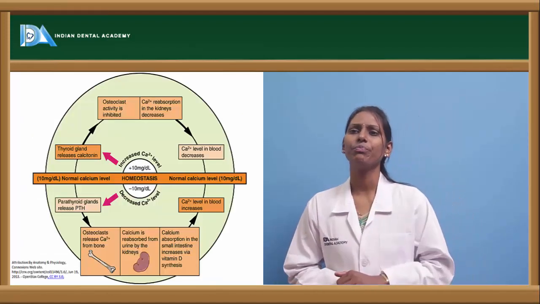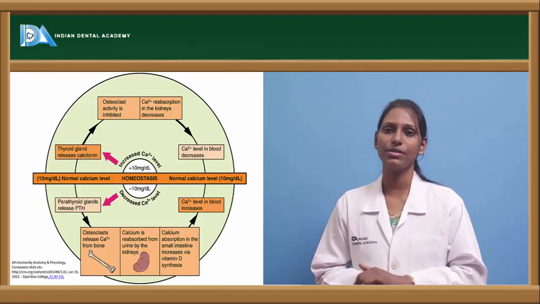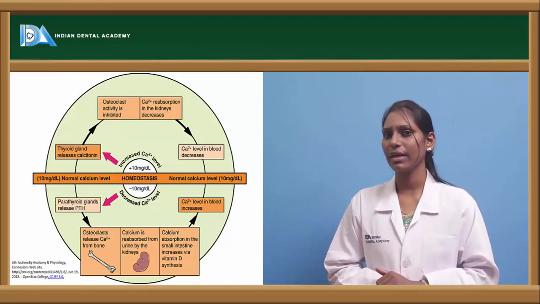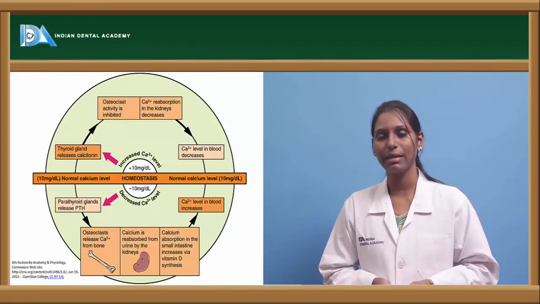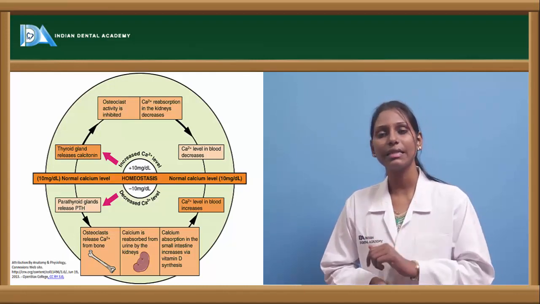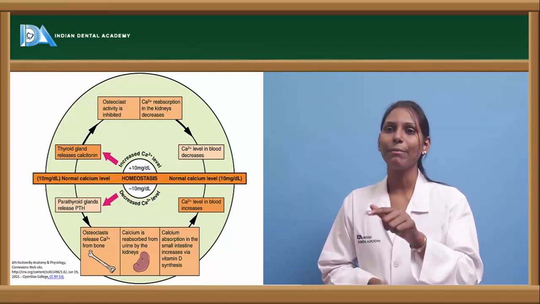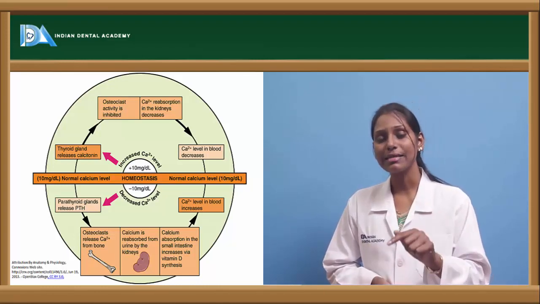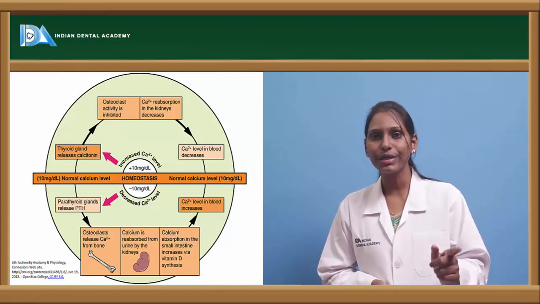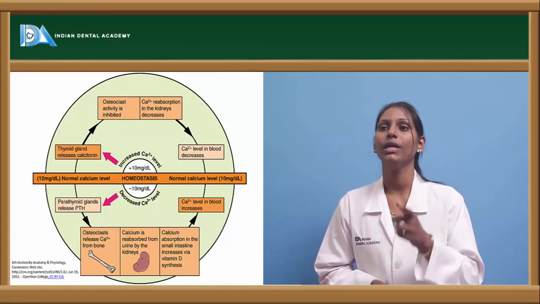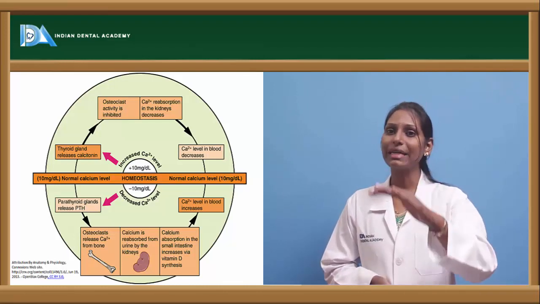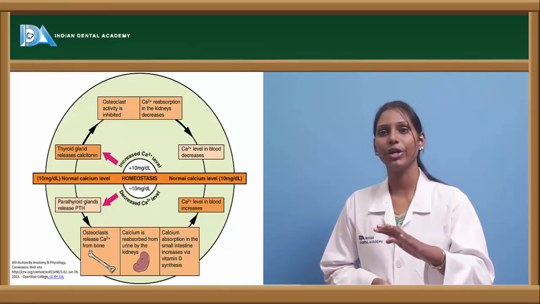Now this is a picture showing how homeostasis of calcium occurs. As we know, the normal calcium level is 9.4; let us assume it as 10 mg per deciliter. Whenever there is an increased calcium level, the thyroid gland releases calcitonin. Calcitonin is an antagonist for parathyroid hormone. Whenever calcitonin is released, it will decrease the parathyroid hormone levels in the body.